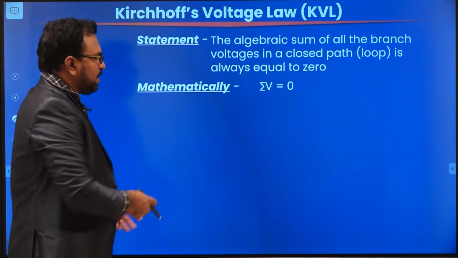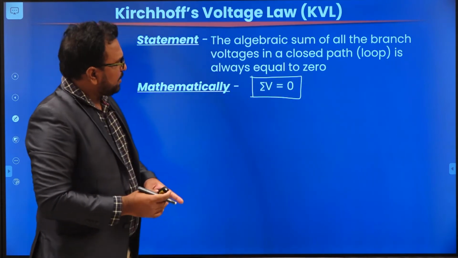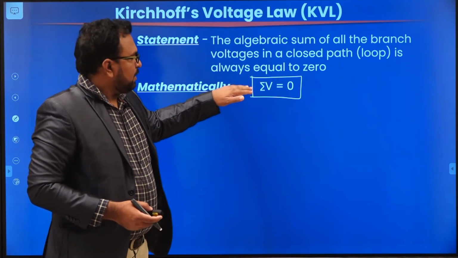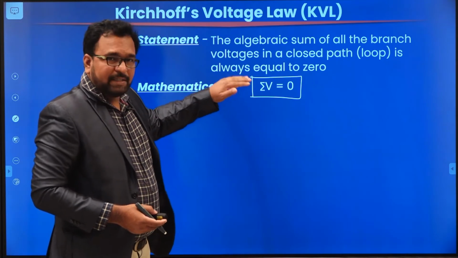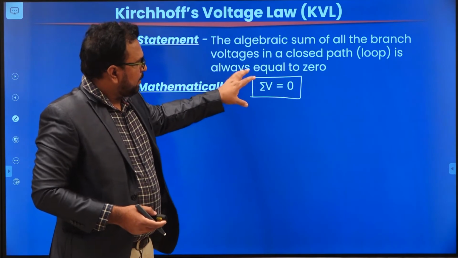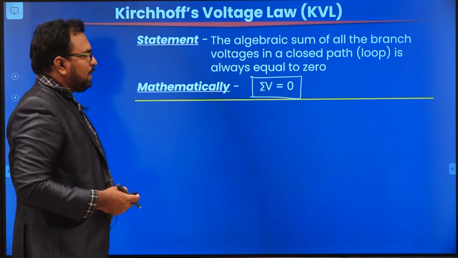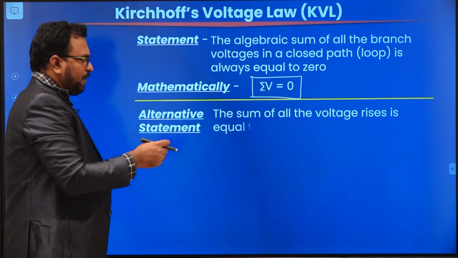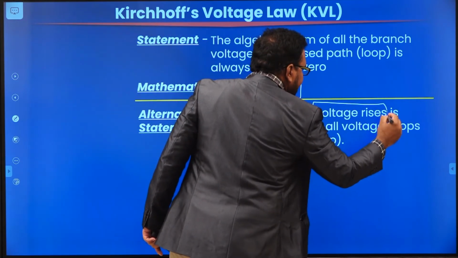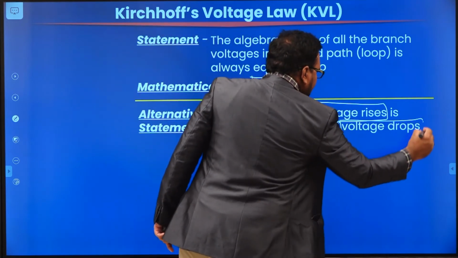Mathematically, you can express it as sigma V equal to 0. Sigma V equal to 0 means the summation of all the voltages. We are not bothering about the signs here. We will discuss signs and polarities later. For now, remember that the sum of all the voltages in a closed path is 0. Next, the alternative statement. Alternatively, we can state KVL as the sum of all the voltage rises is equal to the sum of all the voltage drops.